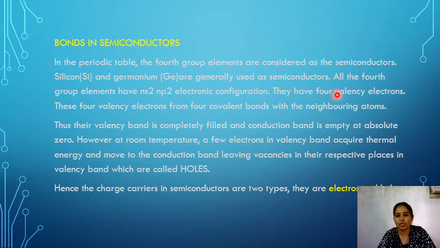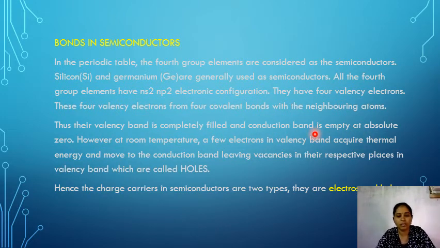This means they have 4 valency electrons, and these 4 valency electrons form 4 covalent bonds with neighboring atoms. Their valency band is completely filled and the conduction band is completely empty at absolute temperature.